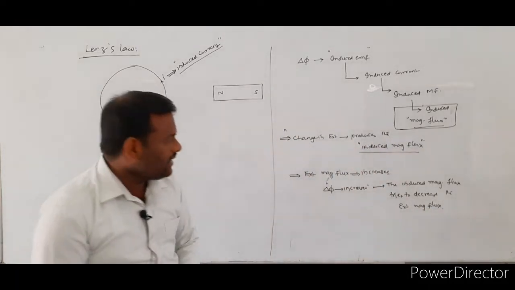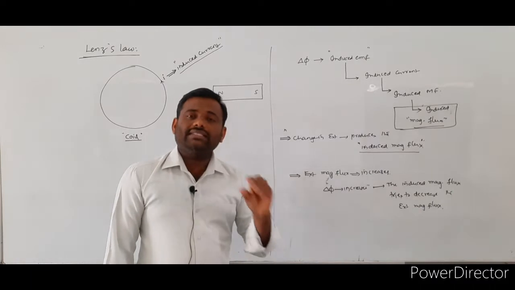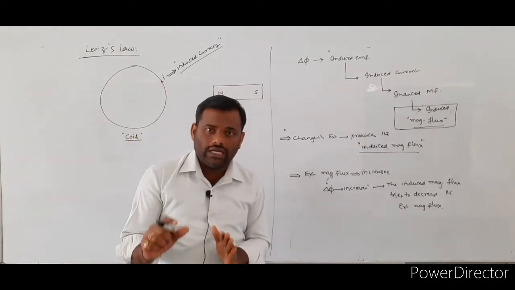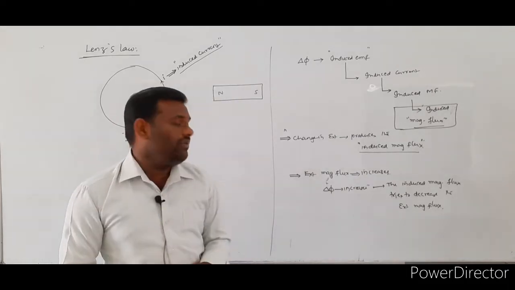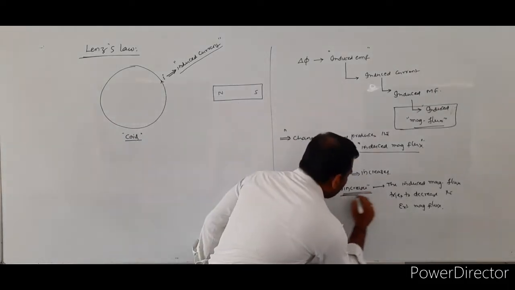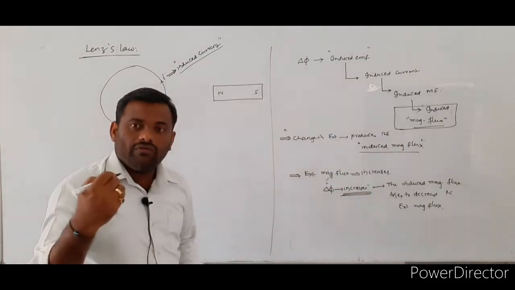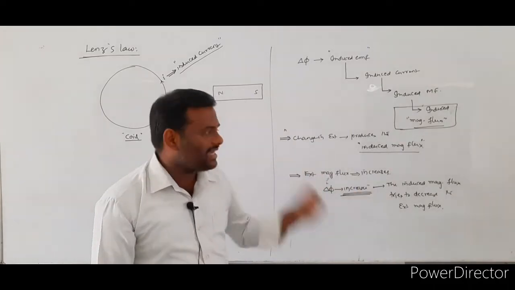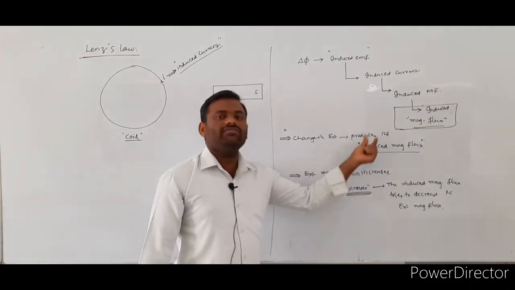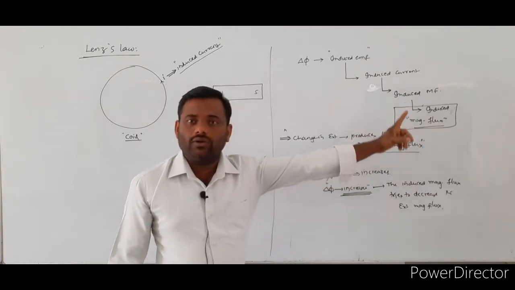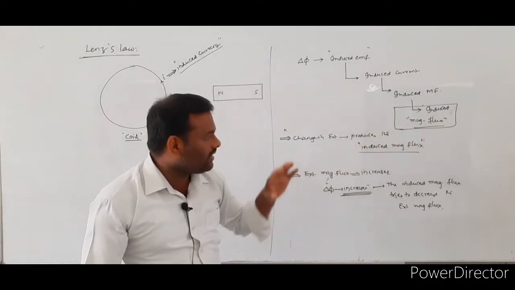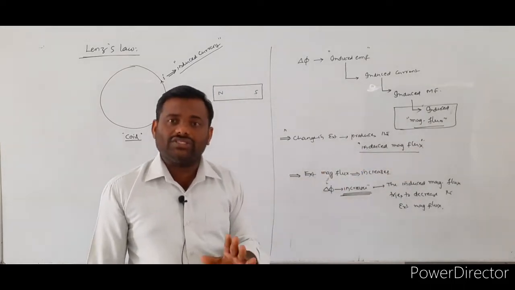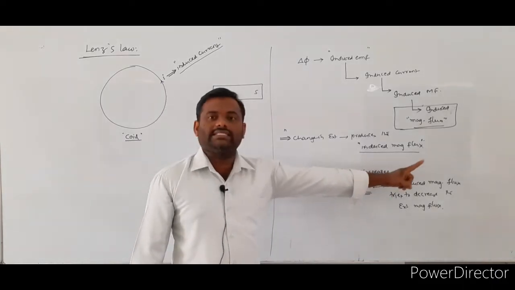Whenever the change in external magnetic flux value increases, the role of the induced magnetic flux is what? The induced magnetic flux tries to decrease the change in external magnetic flux.